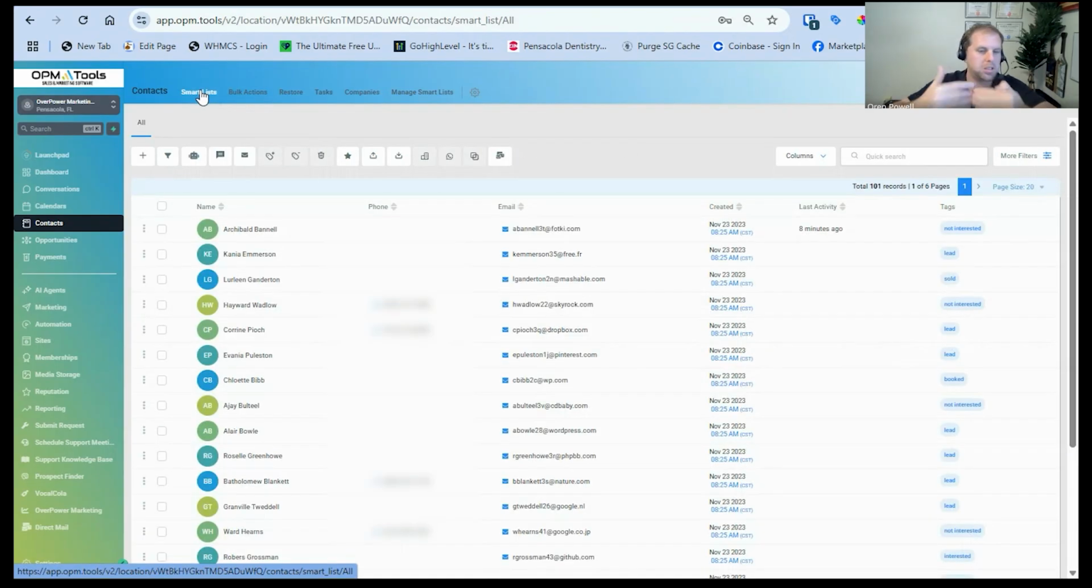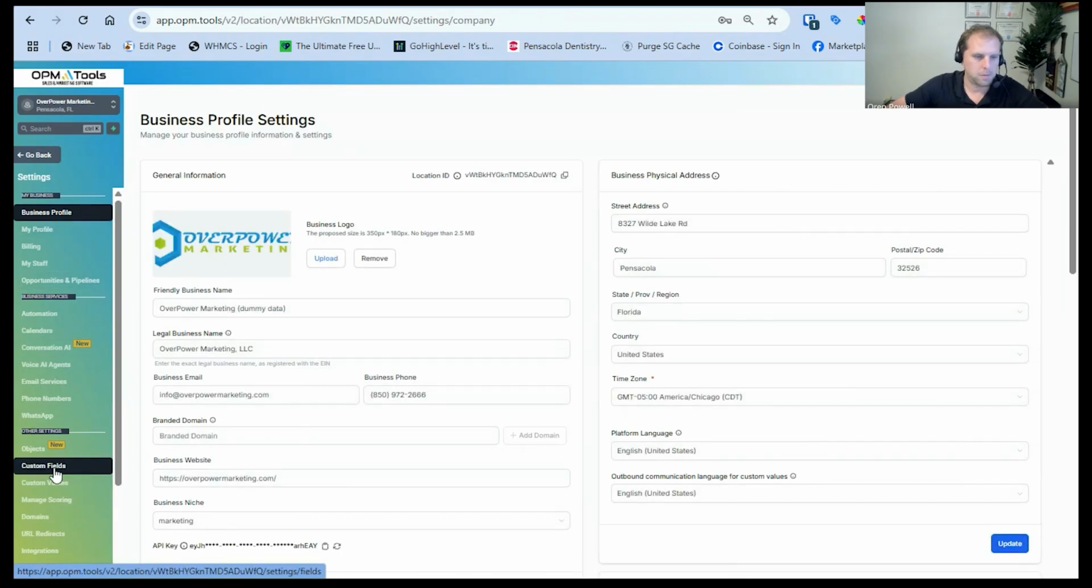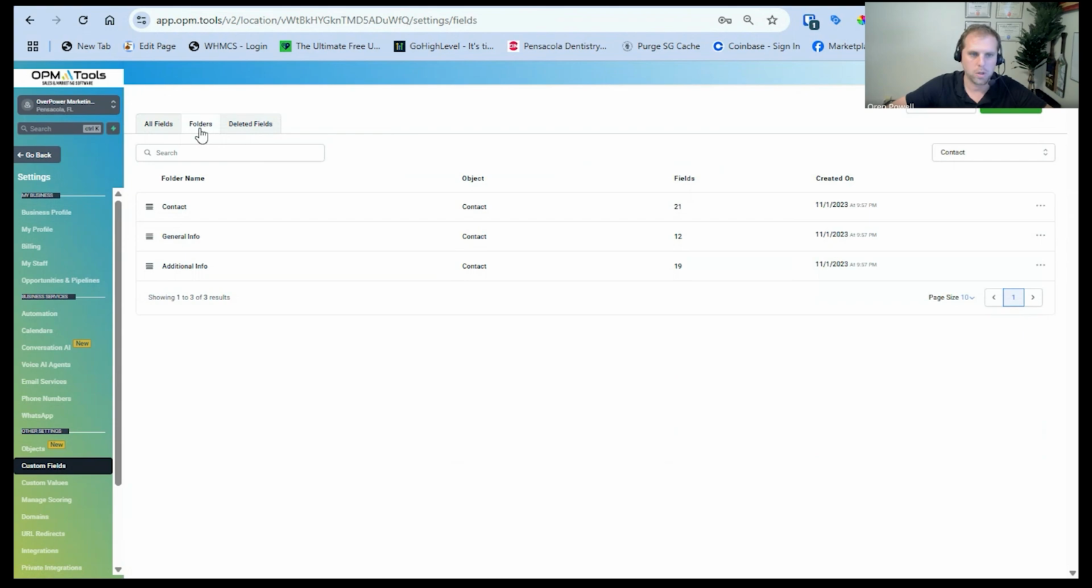Let's say there is a specific field in your data that is not currently inside the software. Let's say you need something like additional addresses or 3 emails that you need to add into the software. So something very simple that you could do is you go down into the settings. We'll scroll down until we see custom fields. Inside of custom fields shows all the fields that are associated within a contact. You could have a company name, phone, email, website, address, state, city, description, postal code, country, and so much more. And then you could disseminate that data between folders.